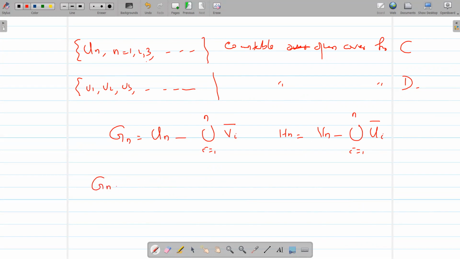What is A minus B, the difference between two sets A and B? That is A intersection X minus B, if X is the universal set. So Gn is equal to Un intersection X minus union i from 1 to n Vi closure.